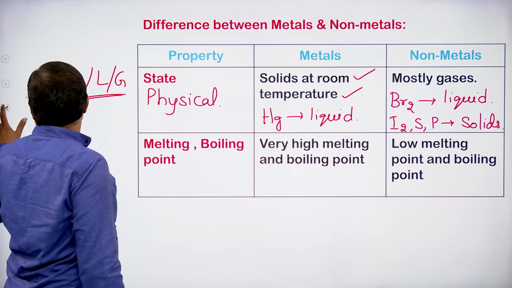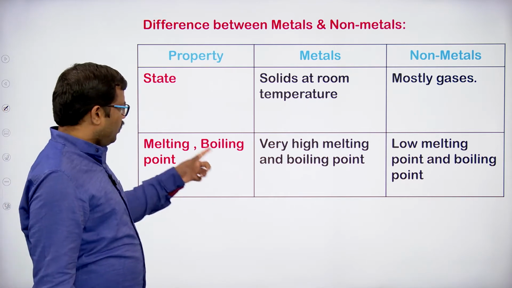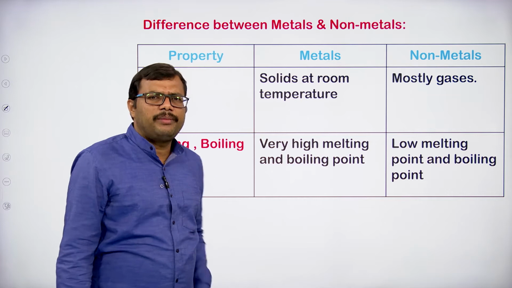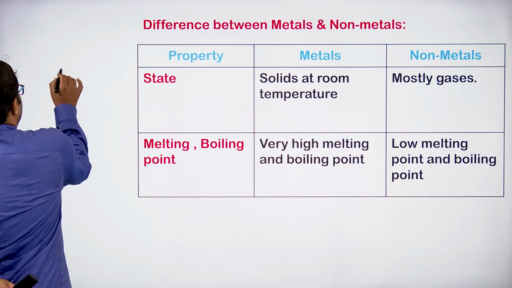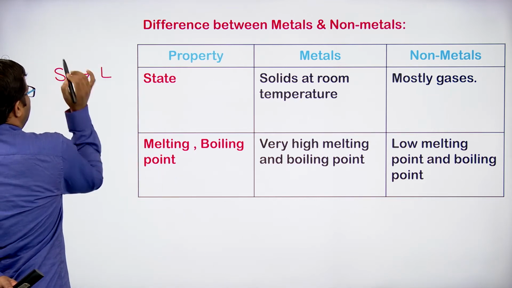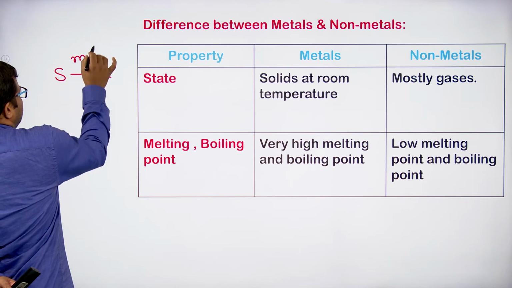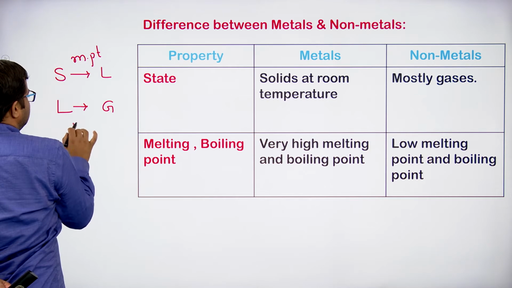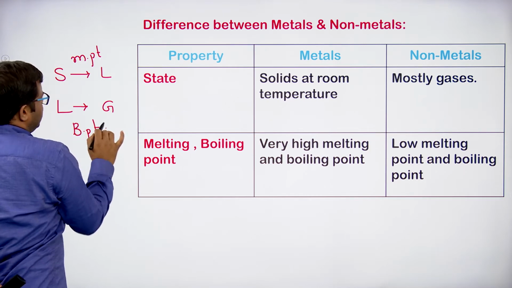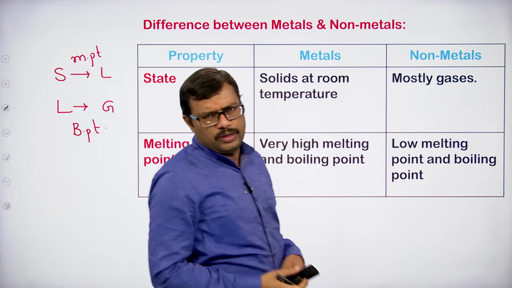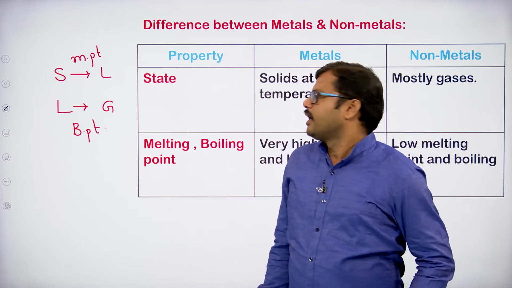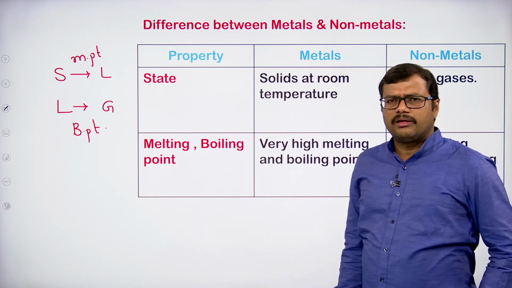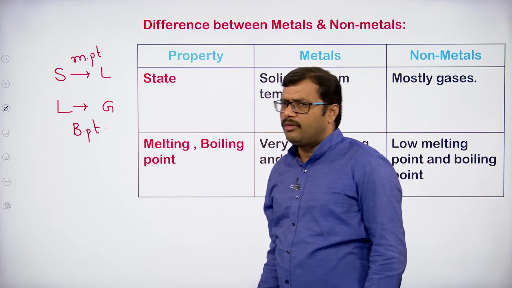Coming to the next property, melting point and boiling point. Where do we come across melting and boiling point? When a solid is converting into a liquid, we come across melting point. When a liquid is converted into a gas, we come across boiling point. The temperature at which a solid is converted into a liquid is called the melting point. The temperature at which a liquid is converted into gaseous form is called the boiling point.